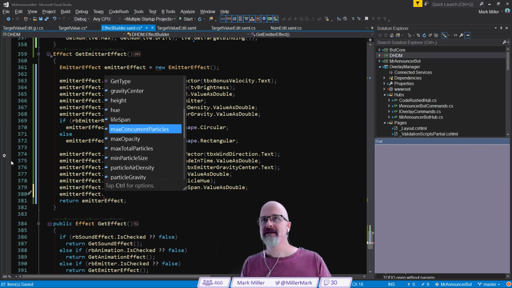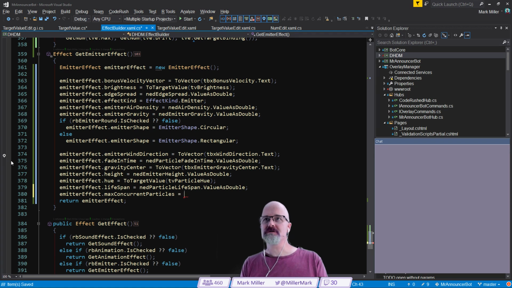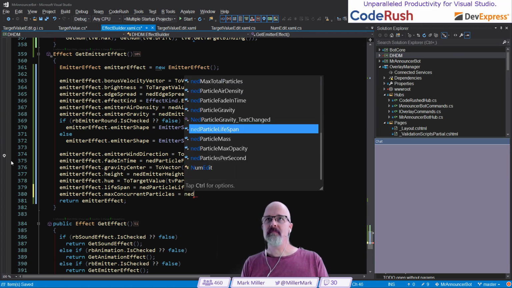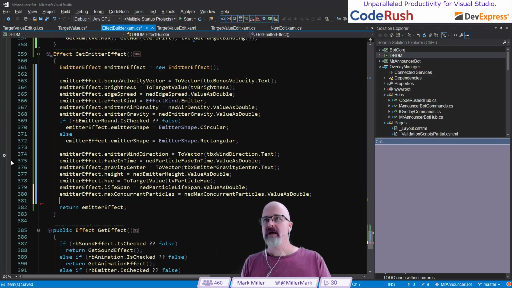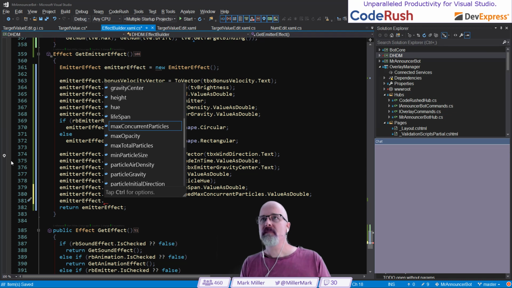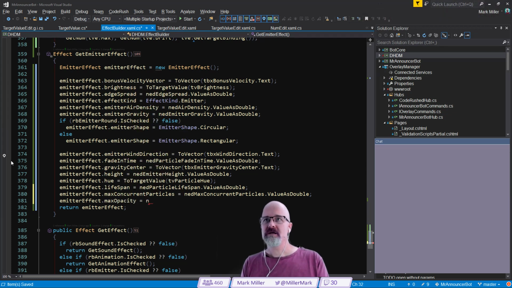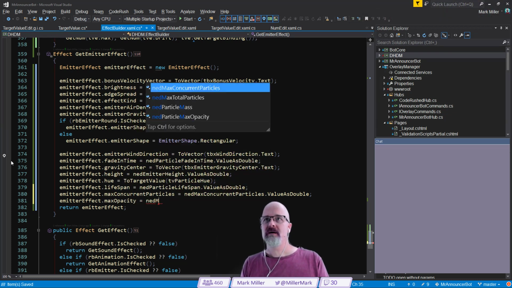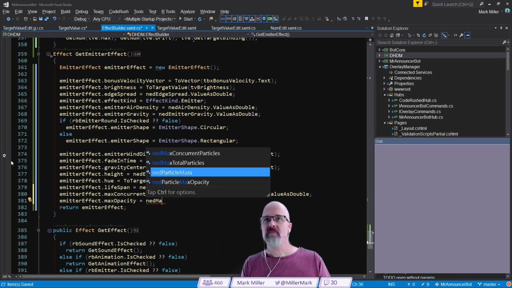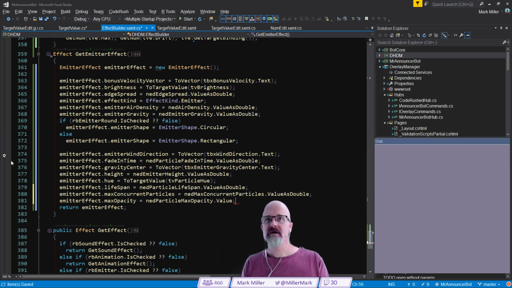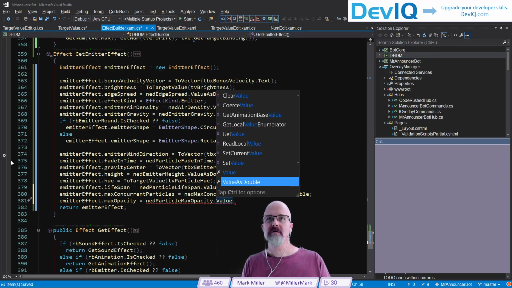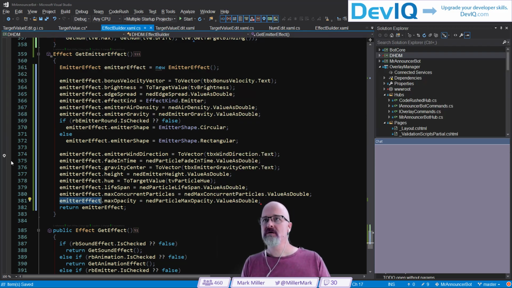Getting through it. Max concurrent particles. I think we've got a max concurrent particles dot VAD. Right, their value is double. And max opacity is equal to, what do I got here? Max particle max opacity dot VAD. Good. No, value as double. Okay, cool.